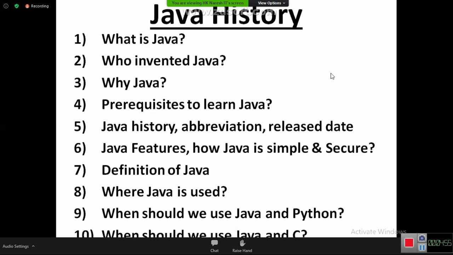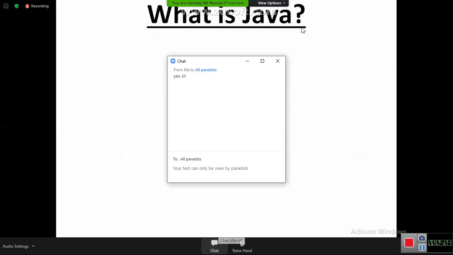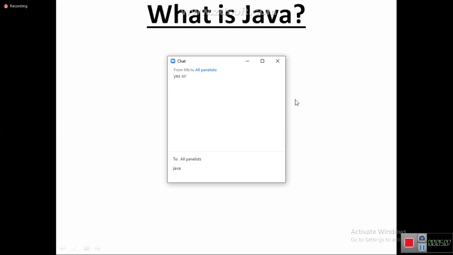Clear? Fine. Then tell me, what is Java? First topic, let us understand. What is Java? Tell me something, you know, right? All of you know what Java is. Java is an excellent, wonderful programming language. Okay. Java is a programming language.